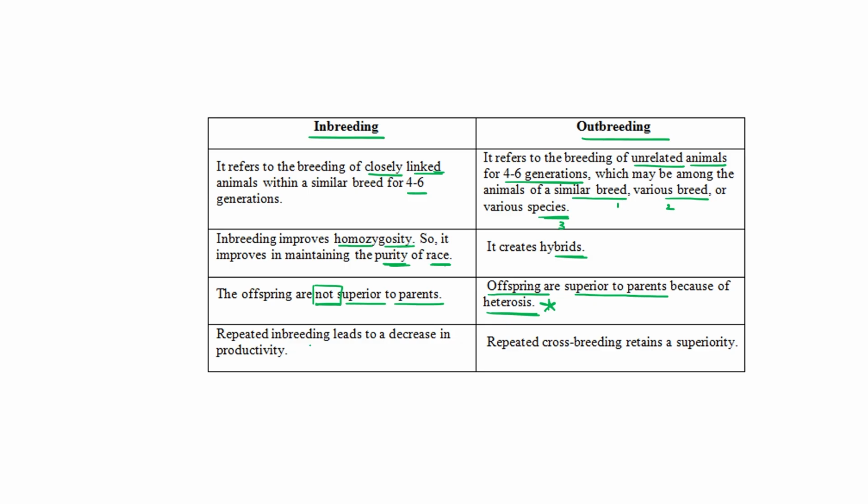In inbreeding, repeated inbreeding leads to a decrease in productivity and a decrease in quality, right? And in outbreeding, repeated crossbreeding improves, or we can say retains, the superiority. So this is the difference between inbreeding and outbreeding.